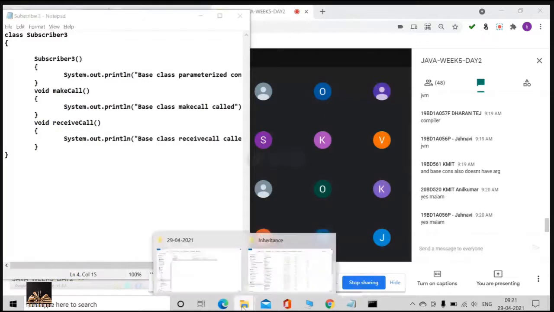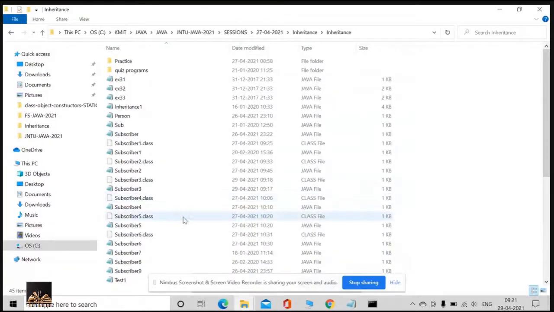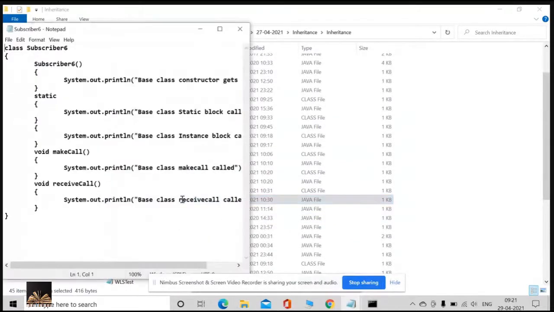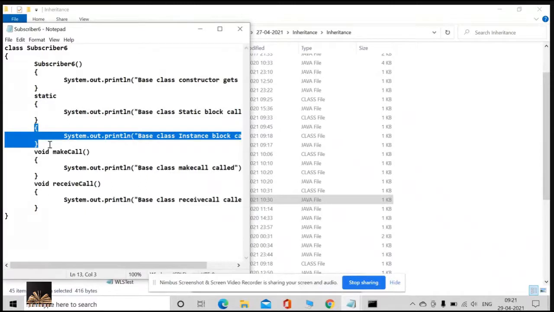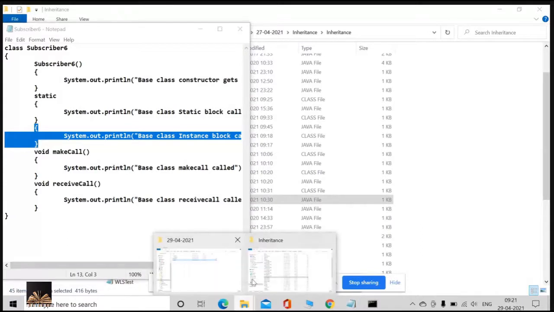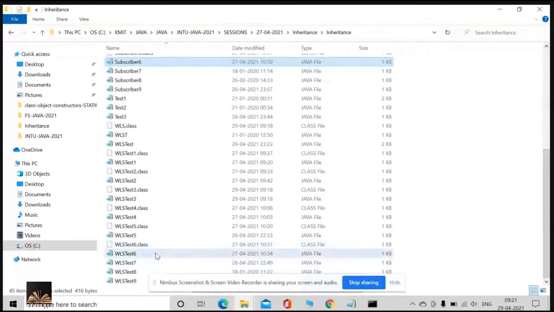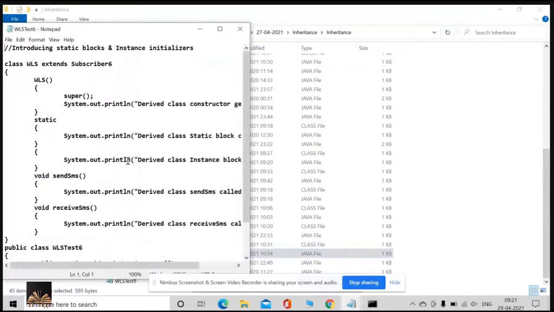Now, previously we have covered till subscriber 6. Already time is running out. Till subscriber 6 we have seen static blocks, and we have also learned about instance blocks. Yes or no? What is the order of the invocation of static and instance initializer blocks, and also the constructor?